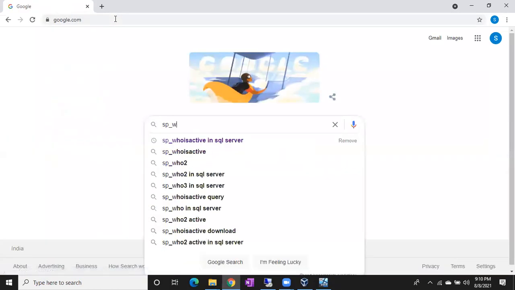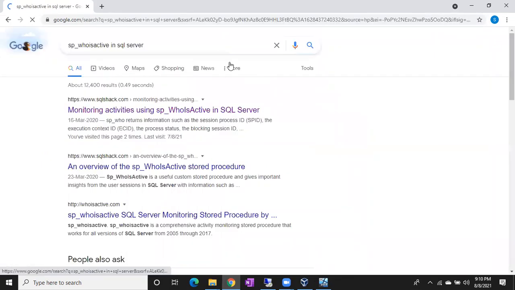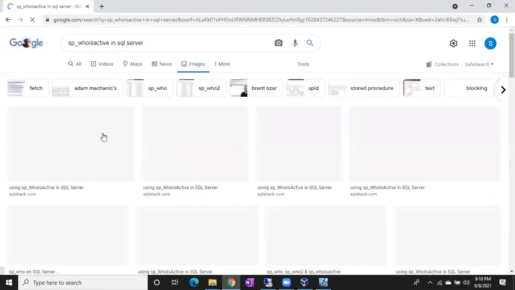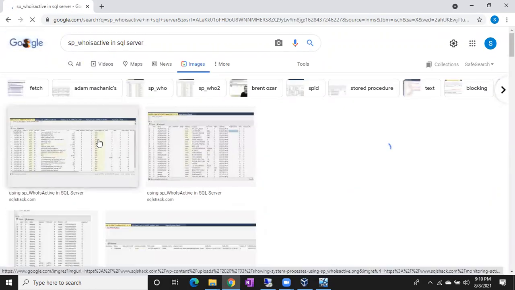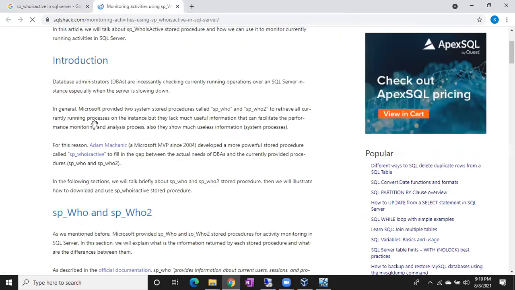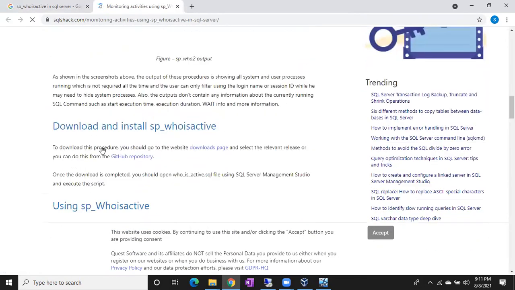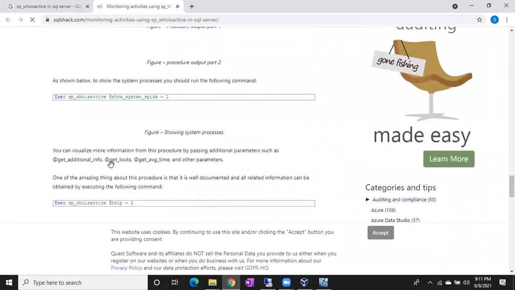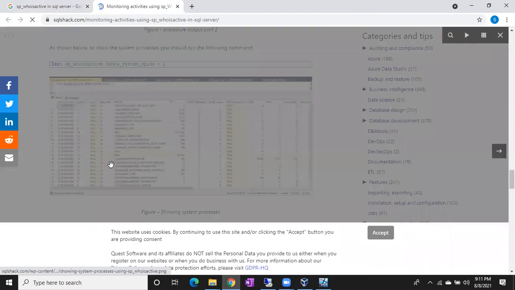Google sp_whoisactive. See here, like this you can see the output.